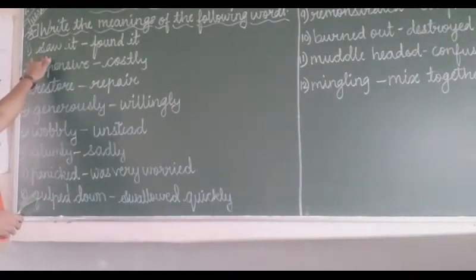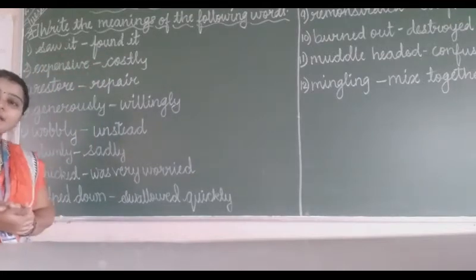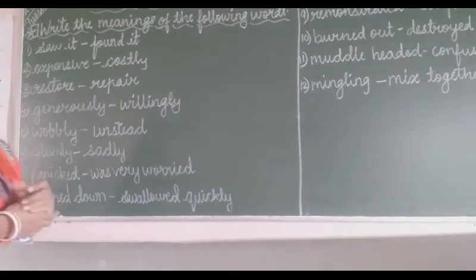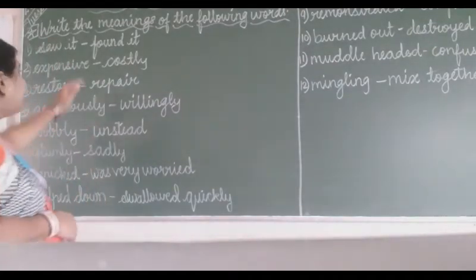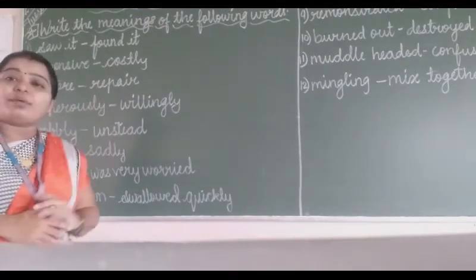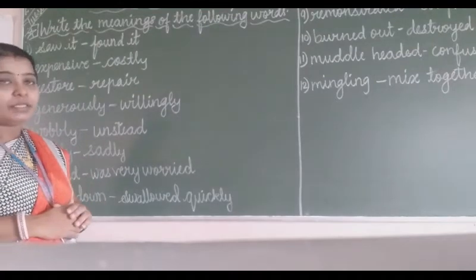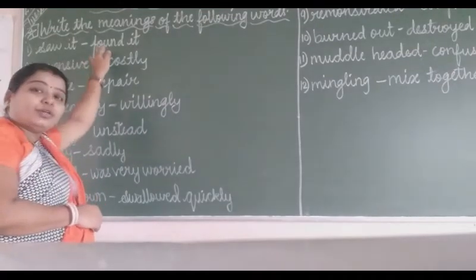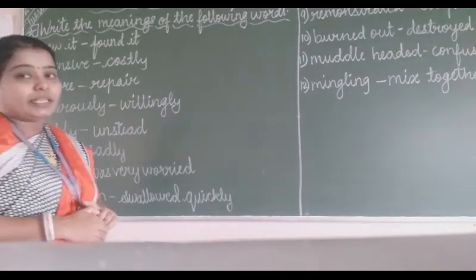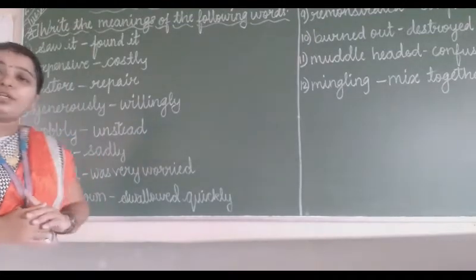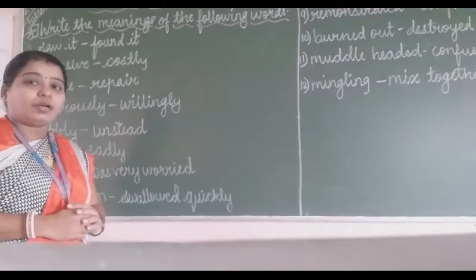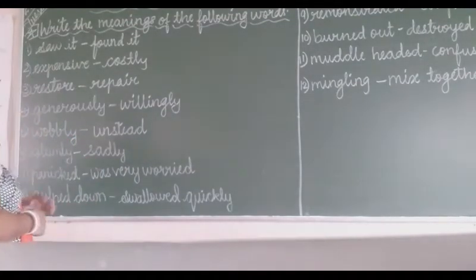Saw it. The meaning of saw it is found it. In the exam you may get 4 options for one word. Like, write the meaning of the following word, and the word may be given, as we will guess, saw it. So for saw it you will get 4 different words in the options, but the correct answer is found it. You have to search the answer, click the correct answer and then press the save and next button. In this way only you will solve your paper, so be attentive while solving the paper. So we will start it.